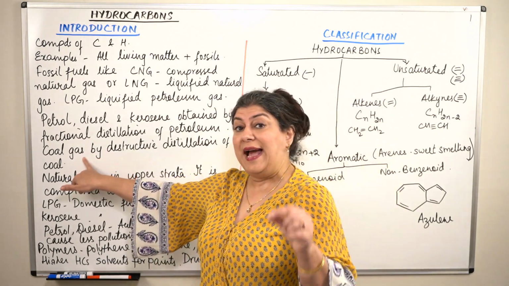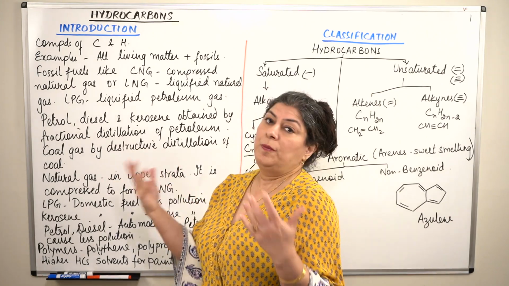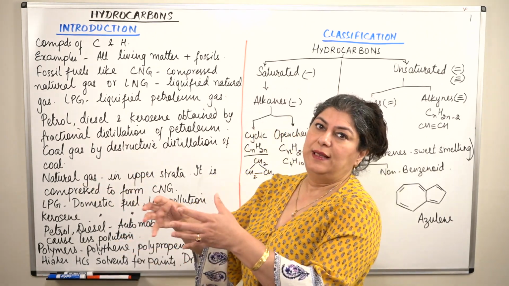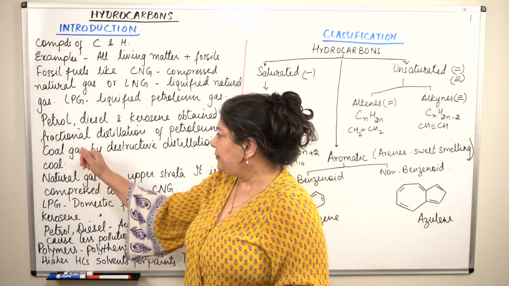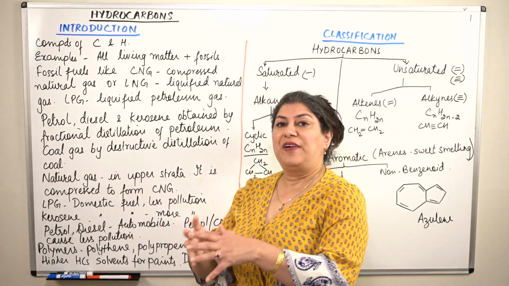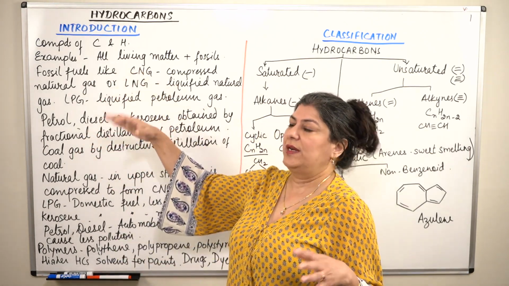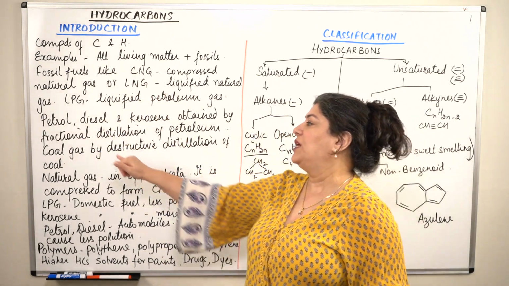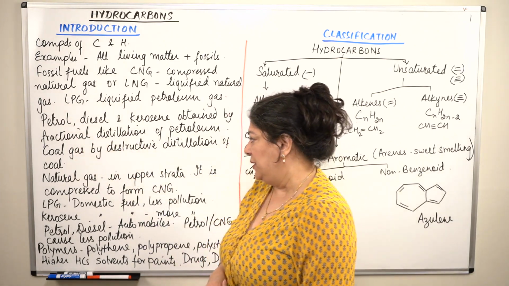Coal gas is prepared from coal by the destructive distillation of coal, and that is also basically a hydrocarbon, which is mainly the hydrogen also is lost and mainly you're left with just carbon. And the different fractions of petroleum that we get, that is compressed natural gas, liquefied petroleum gas, petrol, diesel, kerosene, all of these are obtained by a process which is known as the fractional distillation of petroleum.